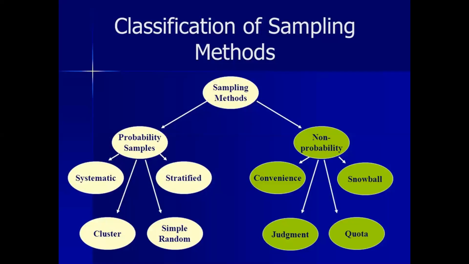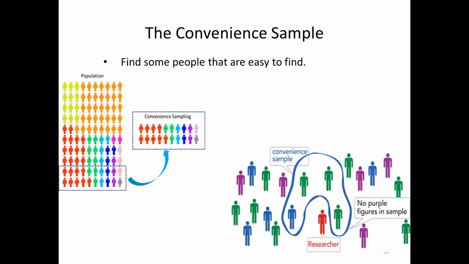Let us come to the non-probability sampling techniques. We have something called as convenient sampling, judgmental sampling, quota sampling, and snowball sampling. So in non-probability sampling, there is no equal probability for every participant to be a part of my study. There is some kind of a notion attached with it. The first and very common one, I say it is not a very good method of selecting the samples. We call it as convenient sampling.